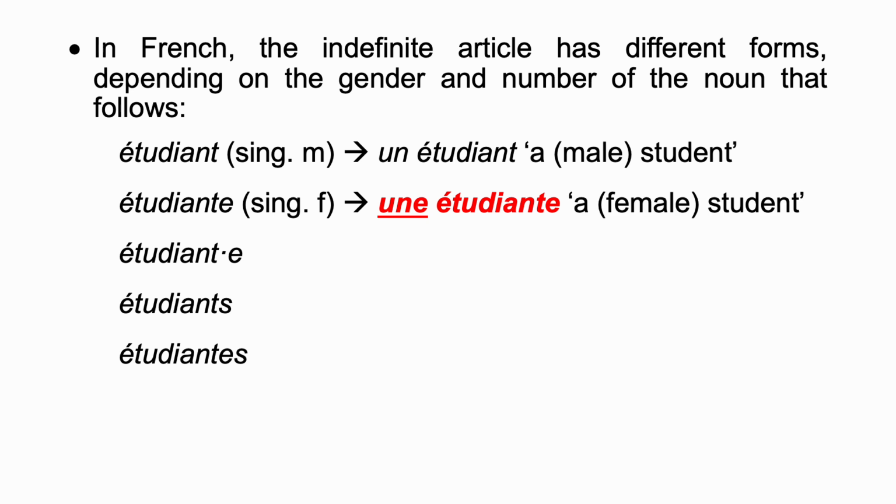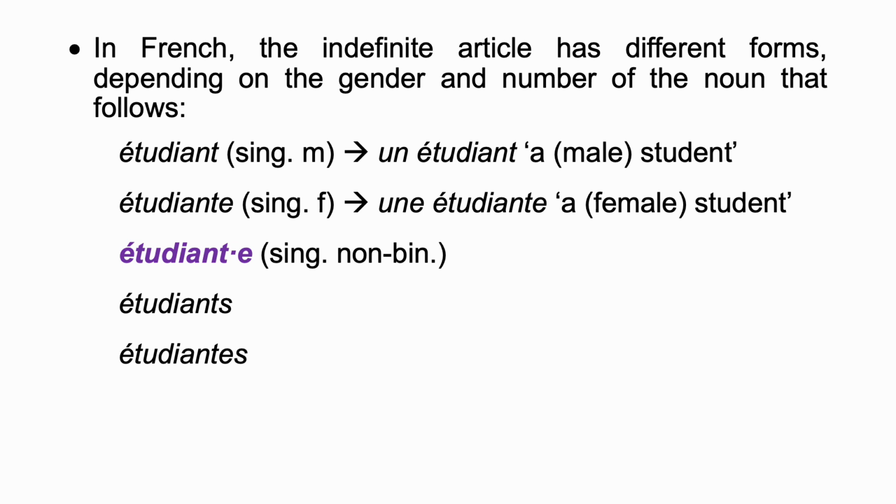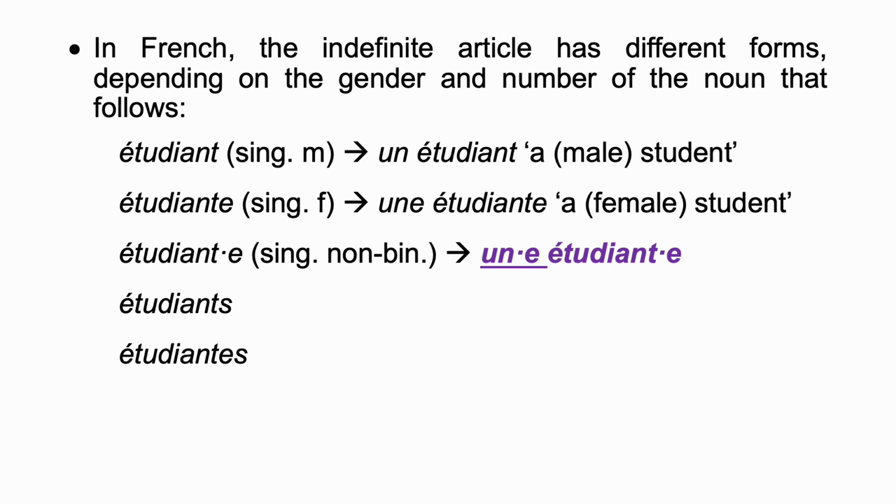Étudiant, étudiante is a singular non-binary noun. The form you're going to use is un, une étudiant, étudiante, which can be translated as a non-binary student or simply as a student.